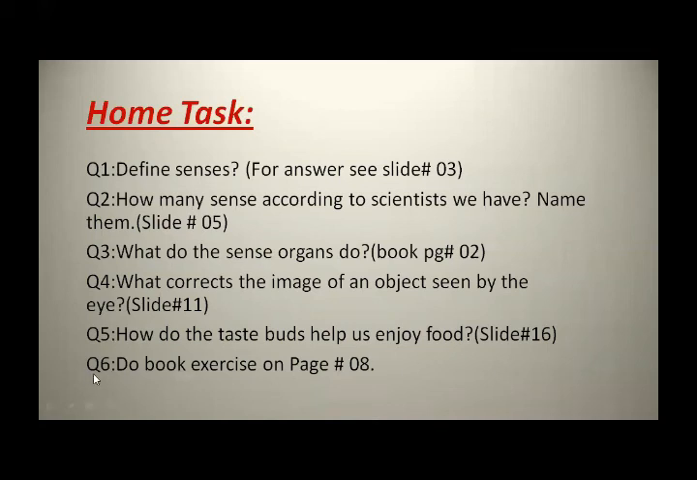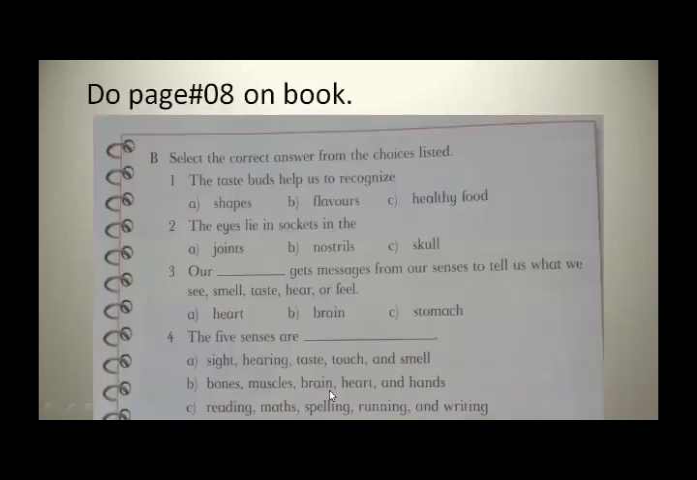And the last question is question number 6. Do the book exercise on page number 8. This exercise is present in your book, page number 8. Open question number B. Page number 8, select the correct answer from the choices listed. Number 1, the taste buds help us to recognize what? Shape, flavor, healthy food. Yes, the taste buds help us to recognize flavor. The correct answer is flavors.